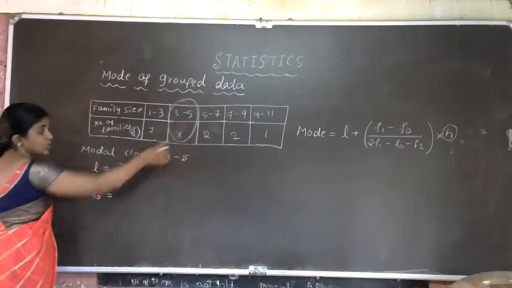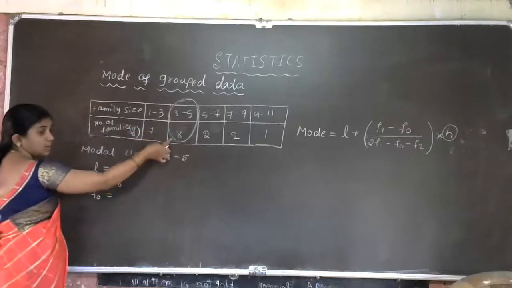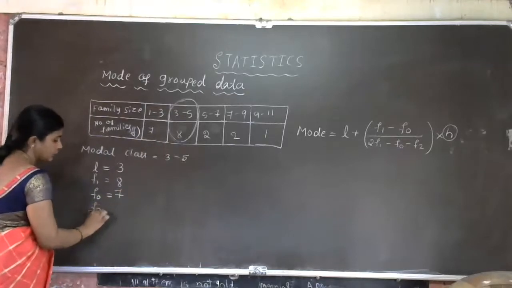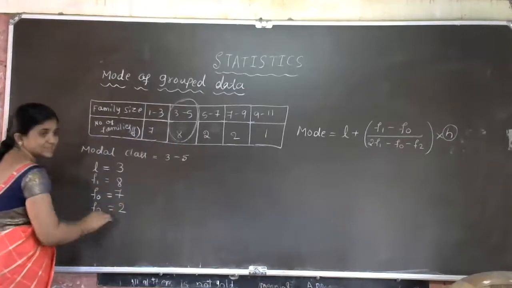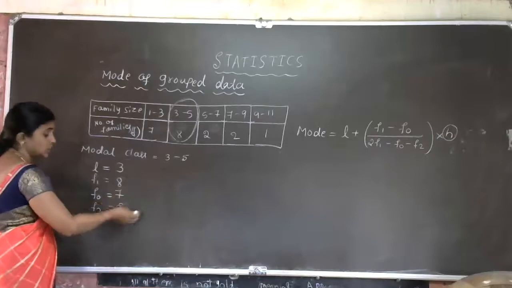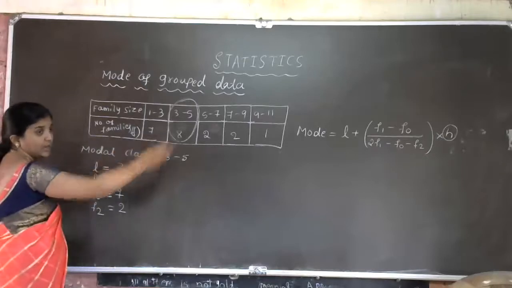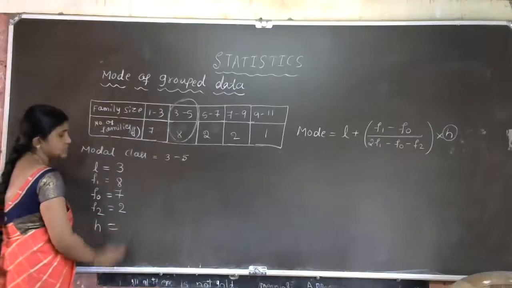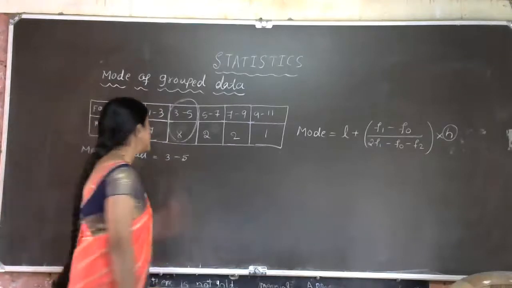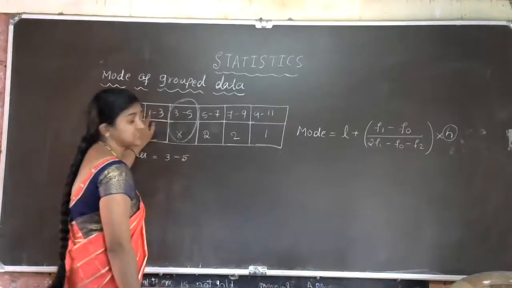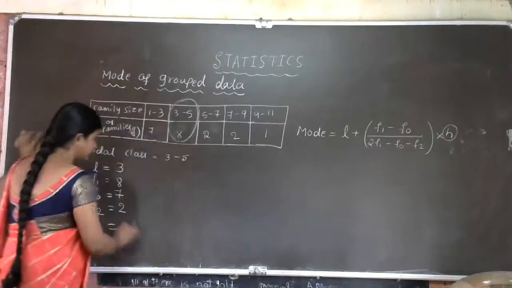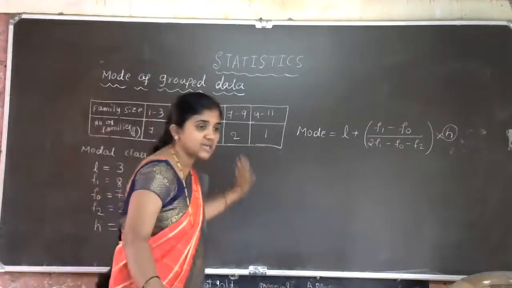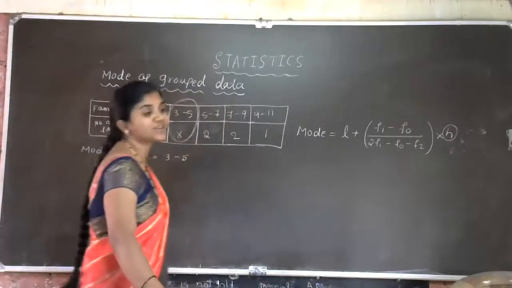Next F0. F0 is the frequency of the class preceding the modal class, that is 7. Next F2. F2 is the frequency of the class succeeding the modal class. F2 is equal to 2. Next, last one is H. H stands for the class size. 3 minus 1 is 2. Class size is 2. Is that clear, students? Yes.